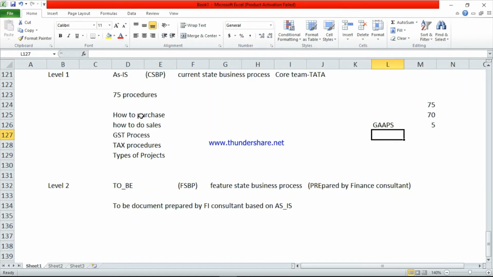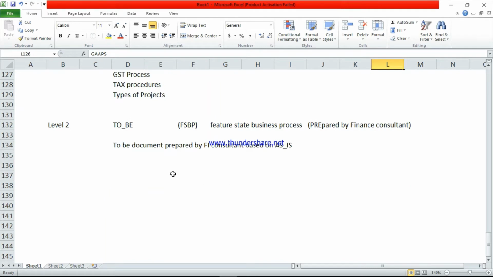They are using 75 methods in Oracle. But for these persons, the FI consultant, they can implement only 70. Out of 75 they can implement only 70 procedures in SAP. They cannot implement the remaining 5 procedures. So these 5 are called gaps.